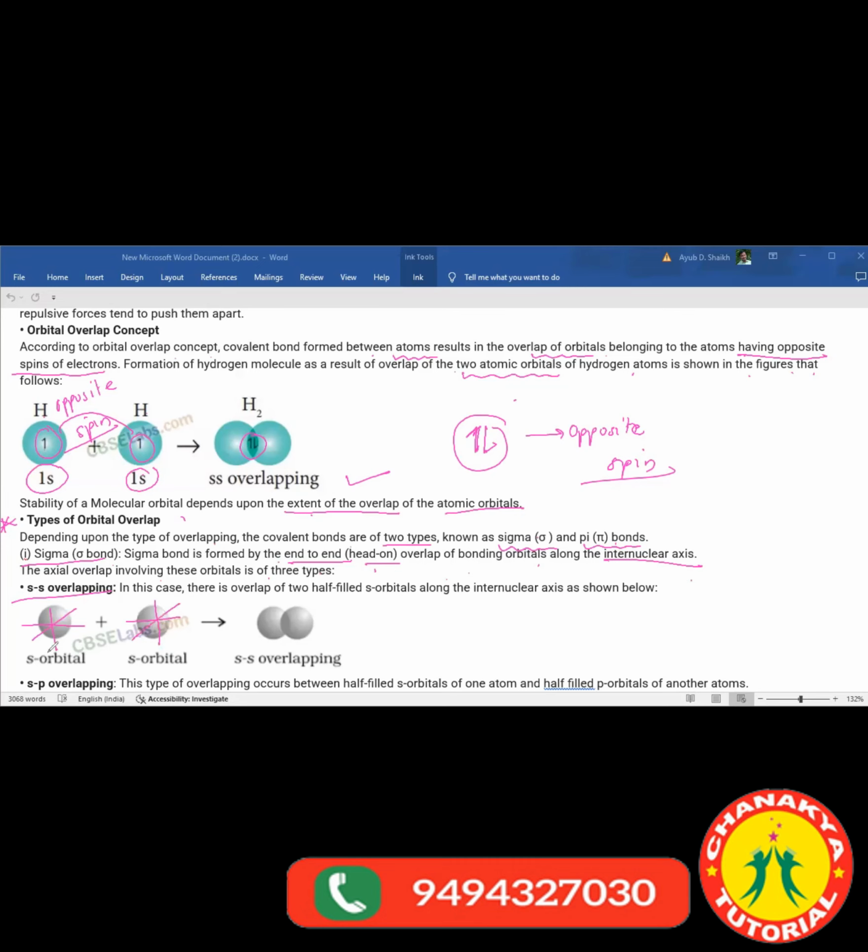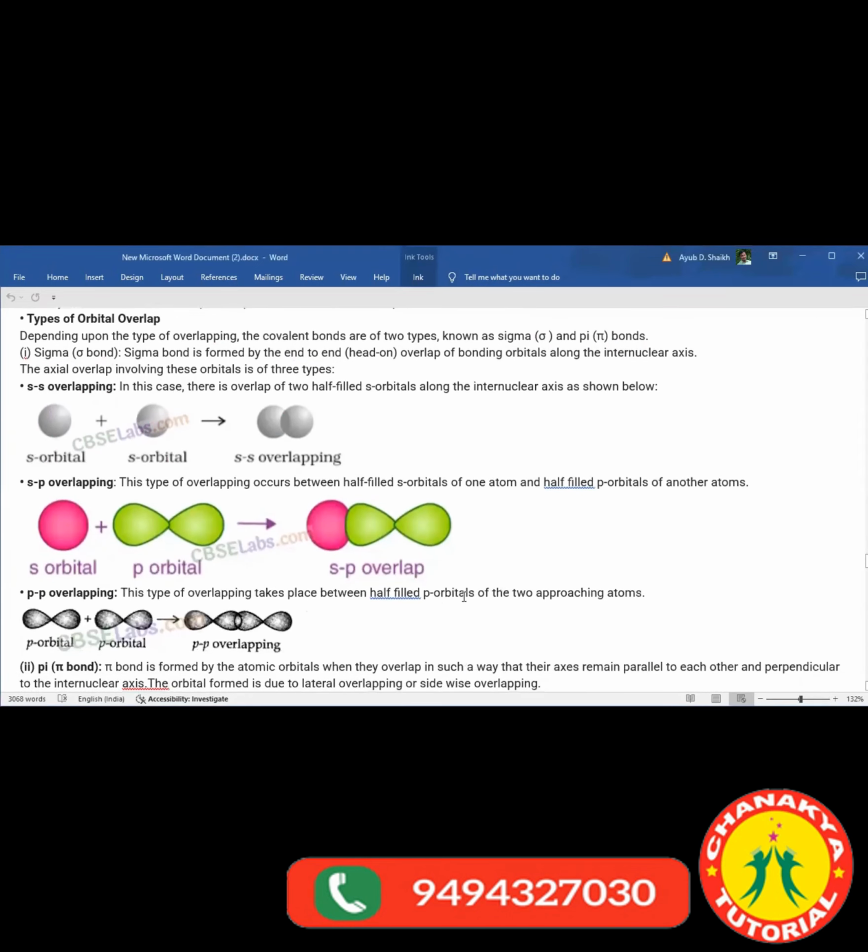So when axial overlap happens, this is horizontal, this is horizontal. Horizontal overlap happens over here. S orbital, S orbital, axial overlap. This is SS overlapping. Then the next one is SP overlapping. S orbital and p orbital can interact with each other to form an SP overlap.